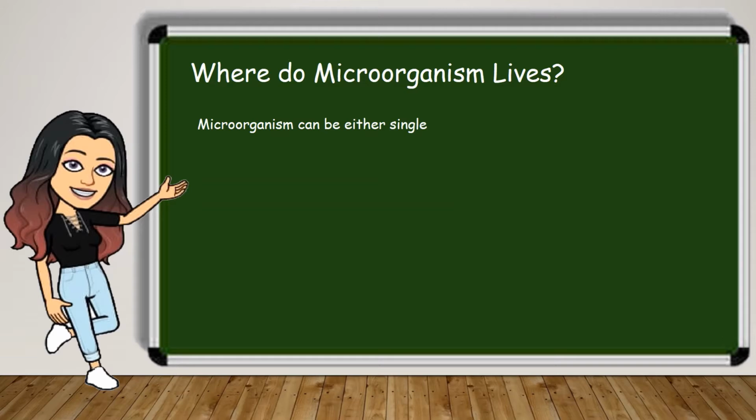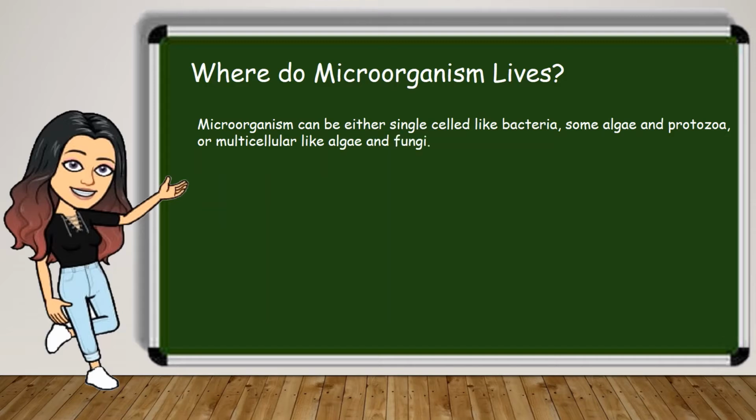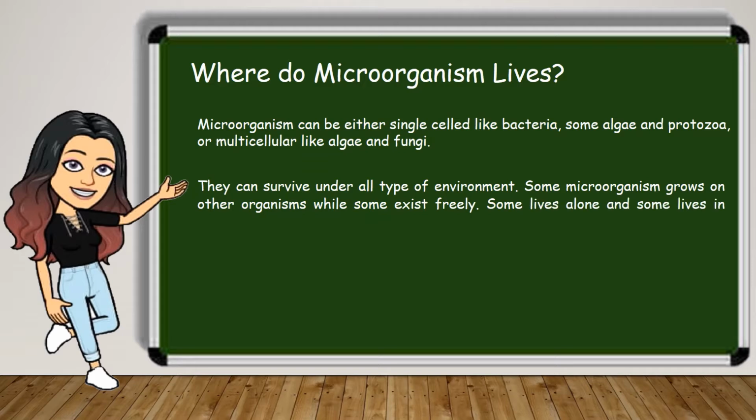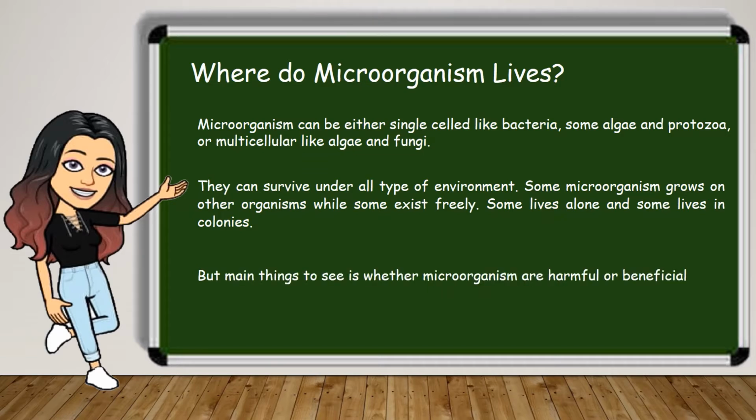Microorganisms can be either single-celled like bacteria, some algae, and protozoa, or multicellular like algae and fungi. They can survive in all types of environments. Some microorganisms grow on other organisms, while some exist freely. Some live alone, some live in colonies. But the main thing to see is whether microorganisms are harmful or beneficial.